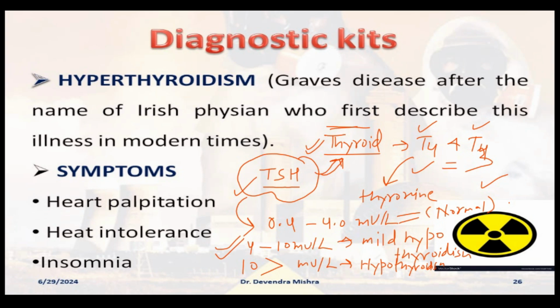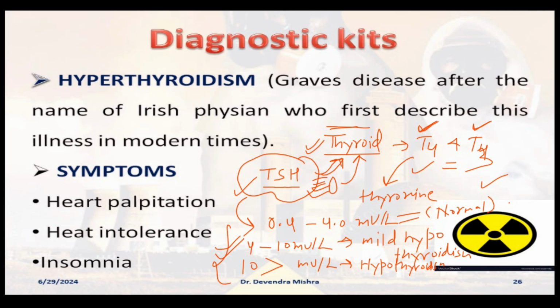That's why this TSH is being excreted, or coming out in a very large amount, to hyperactivate the thyroid gland so it can give more T4 and T3. That's why a high TSH level shows hypothyroidism. Please remember this. Then the opposite of this is hyperthyroidism, but hyperthyroidism is not very common.